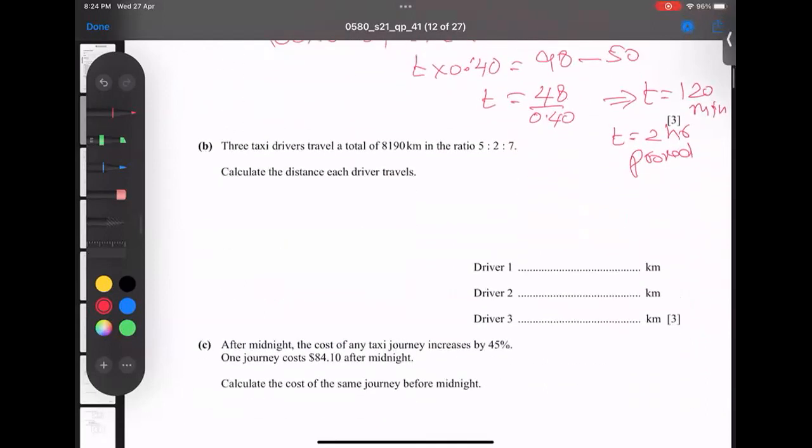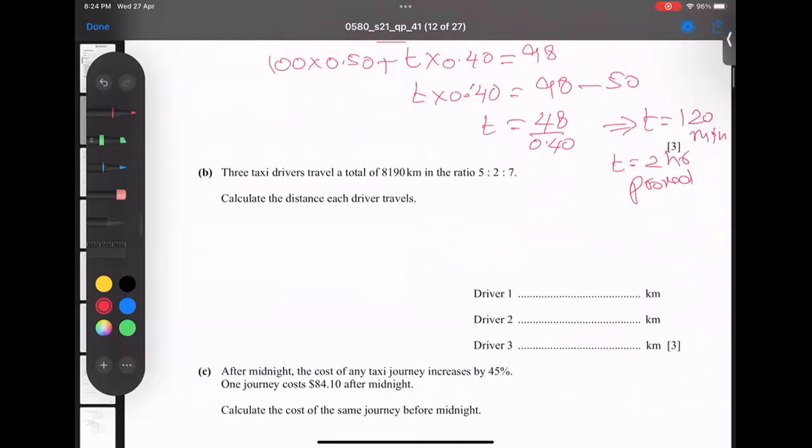So let's talk about the next part. He says here, 3 taxi drivers traveled this much distance in kilometers. And the ratio, for example, I give driver number 1, okay, let's say driver A, driver B, and driver C. So they take these ratios. Total journey is very clear. Find the distance for each driver. Okay, what is the method to do it? Let me tell you one thing. Whenever, for example,